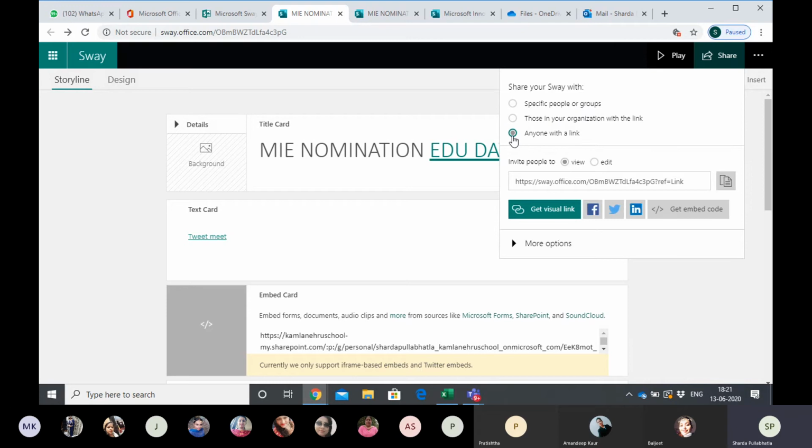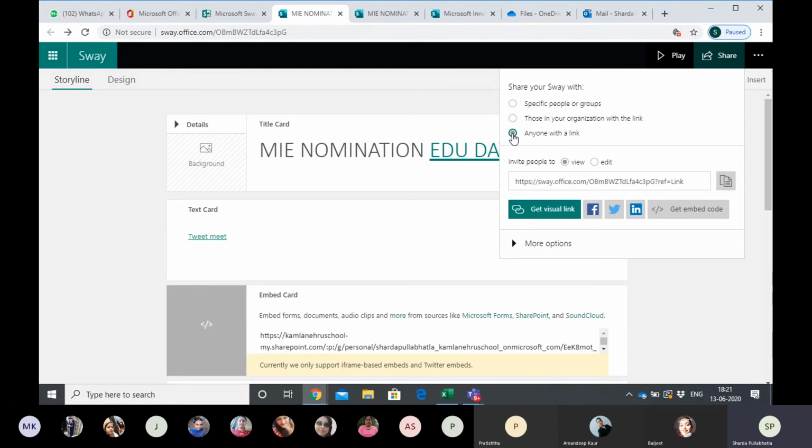Anyone with a link. So always when you are applying for such a big forum, wherein you do not want anything कि वो ये ना कहें आपका तो link ही open नहीं हो रहा है जी. Which option have you selected? I can't even view your Sway because we don't have any single point of contact or no one to answer कि we had applied और क्या हुआ. We never know कि क्यों हुआ. 3 years ago I had applied and I helped few people to apply, so वो लोग हो गए थे but I was not there. That was 3 years ago, so I don't know कि what happened, क्या हुआ, क्यों हुआ. Till date I don't know. Okay, so that's what we have to be very much conscious.